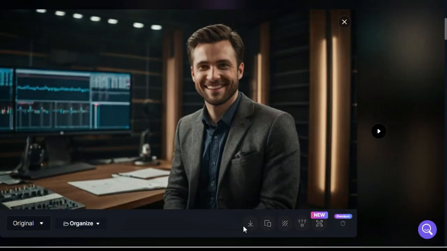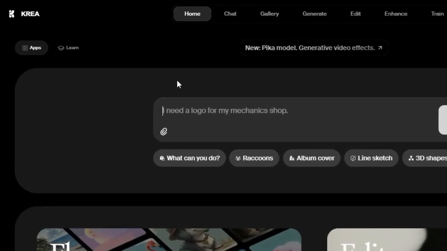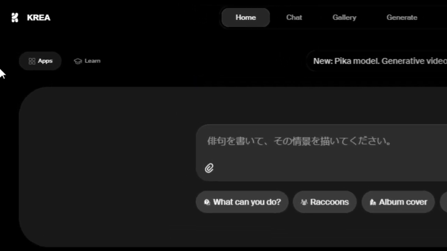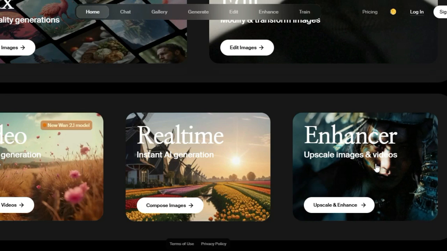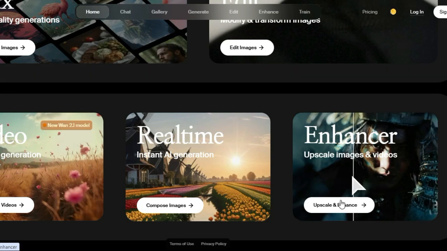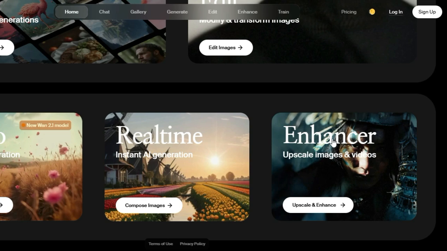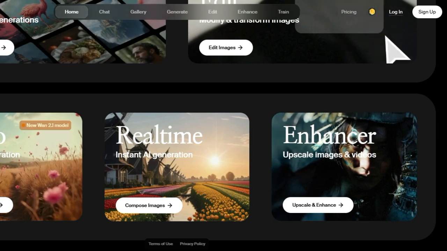Now that we have our avatar image, let's take it up a notch with Krea AI. Krea.ai is an amazing AI tool that specializes in enhancing and refining images. It's perfect for adding those final touches to make your avatar truly captivating. Head over to Krea AI and log in. If you're new, sign up.